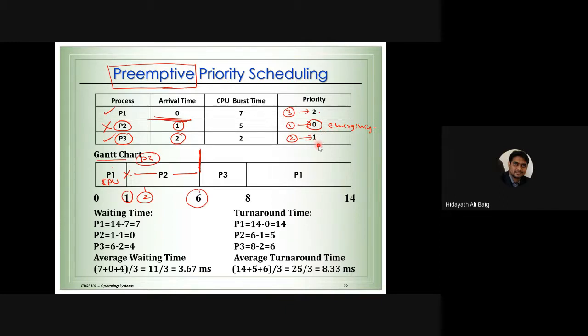Is everyone following, students? Yes. Process 2 is completing here. When process 2 completed, there are 2 processes remaining in the system: process 1 with priority 2, and process 3 with priority 1. So we are going to choose process 3 because of priority 1. That's why process 3 will complete the job. After process 3 has completed, process 1 will complete the job. Is that clear now?